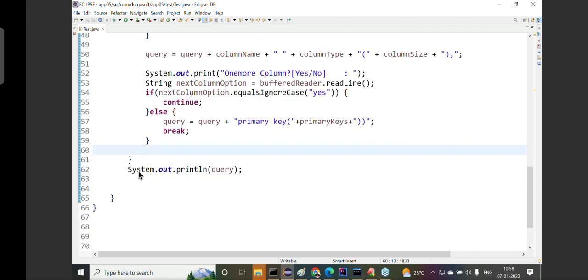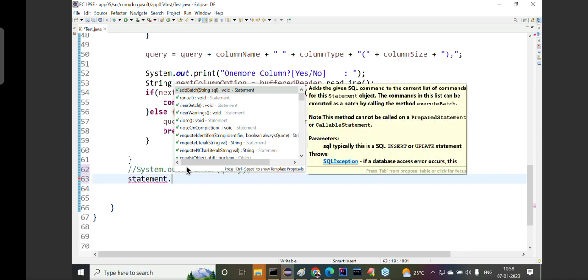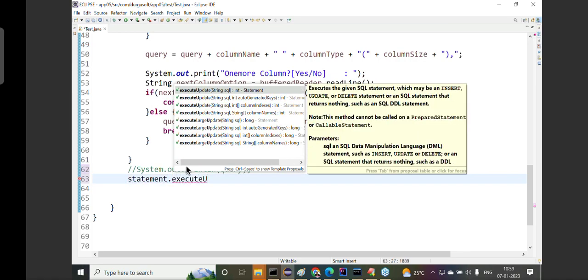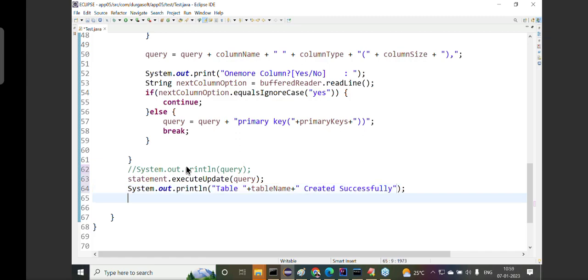Then whenever it is created there, what is the next step here? We have to execute this query or not? Let me comment this, not required here. Directly executing query is nothing, sir. Just passing that query parameter to the executeUpdate method. Here we have to call statement.executeUpdate, where we pass the query, and finish, my query will be executed. If you are not getting any exception, the next statement will be executed automatically. Then table plus table name created successfully.